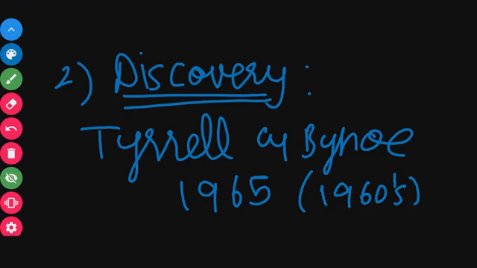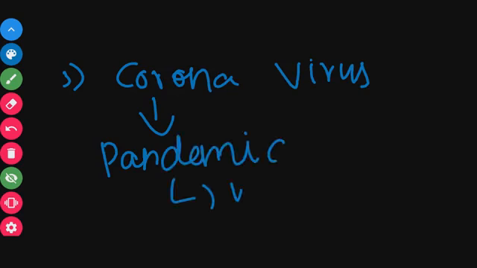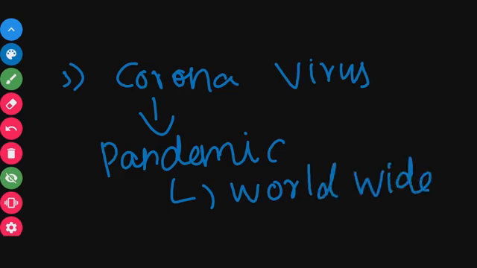Next, the third question: coronavirus is regarded as a pandemic disease, which means it is worldwide, it is spread across the world. The meaning of pandemic is that it is spread across the world. So coronavirus is regarded as a pandemic disease.